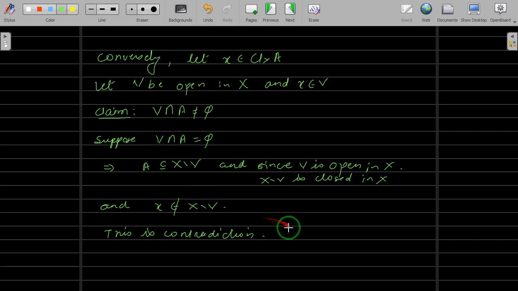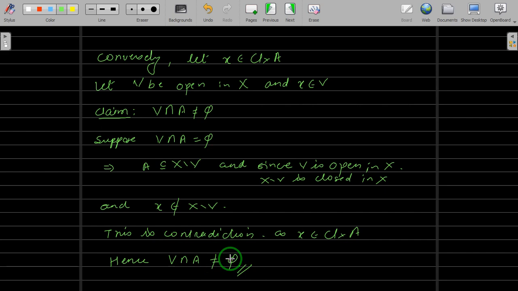This contradiction is because x belongs to the closure of A in X; write the other justifications I said in brackets. Hence, this contradiction we got because we assumed that V intersection A is empty. Hence, V intersection A is non-empty, and that completes your proof.